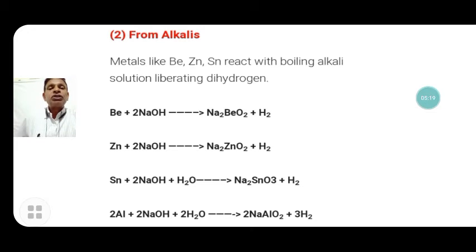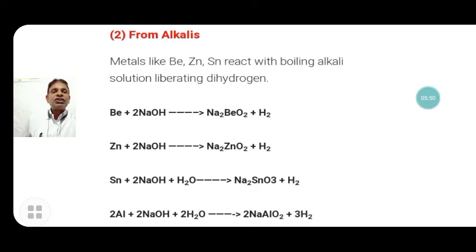Zinc reacts with sodium hydroxide to form sodium zincate and hydrogen gas. Tin reacts with sodium hydroxide to form sodium stannite and hydrogen gas. Aluminium reacts with sodium hydroxide to form sodium aluminate and hydrogen. In all these cases, the metal reacts with the strong alkali to form its corresponding salt and hydrogen gas evolves.